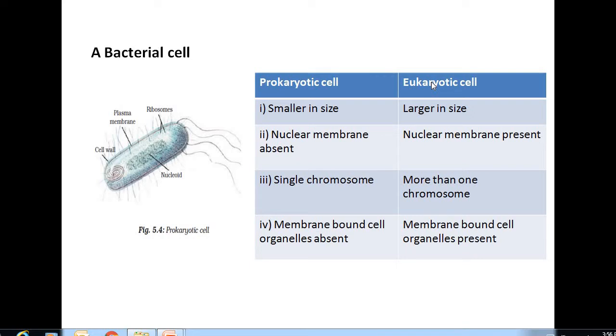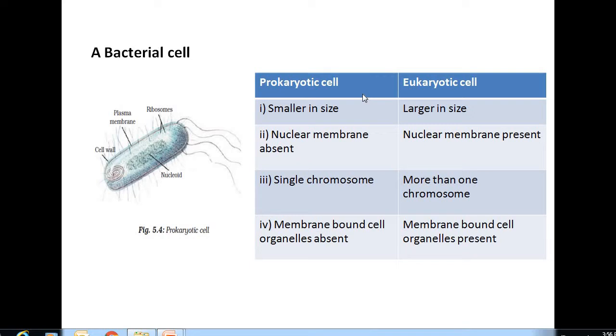The structure of the cell is different in both. If an organism has prokaryotic cells in its body, it is called a prokaryotic organism. If an organism has eukaryotic cells in its body, it is called a eukaryotic organism.